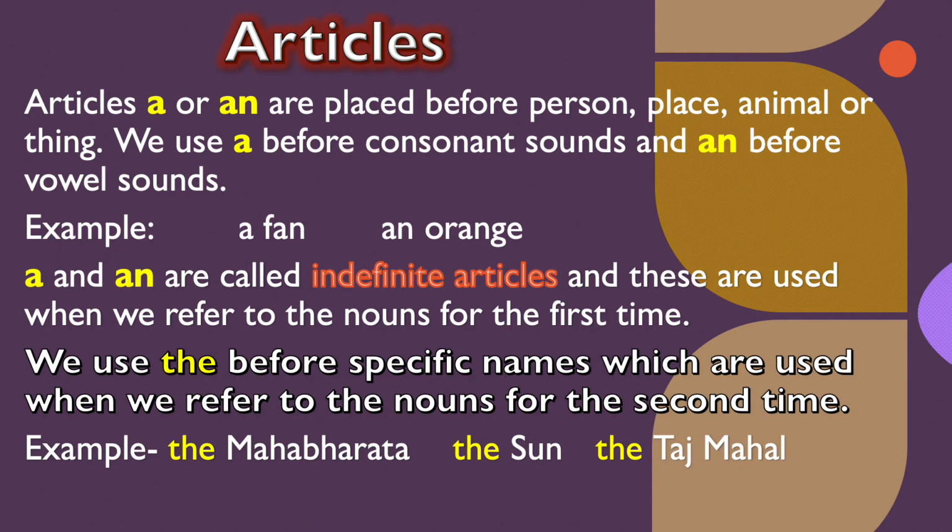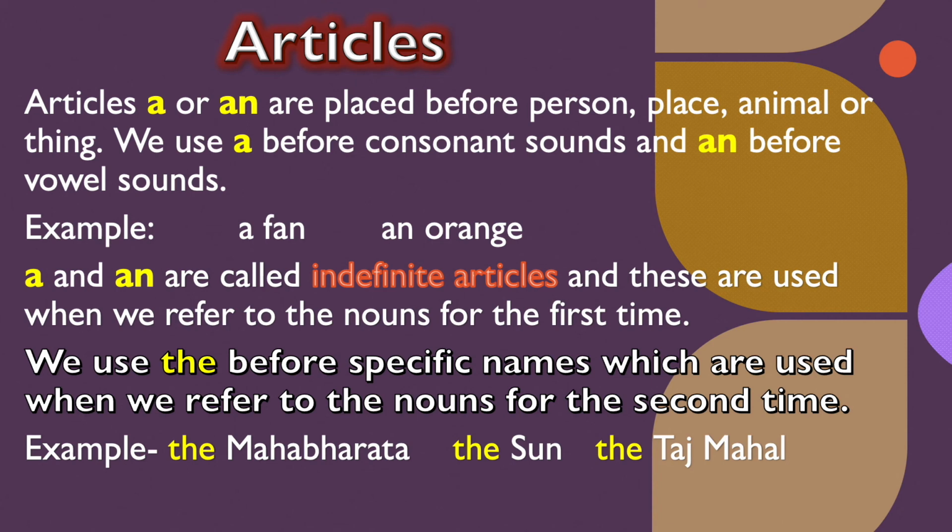Next, we are going to study some articles. Articles a or an are placed before a person, place, animal, or thing. We use a before a consonant sound and an before vowel sounds. The vowels are A, E, I, O, U. Before these sounds we use an, and before all other consonants we use a.